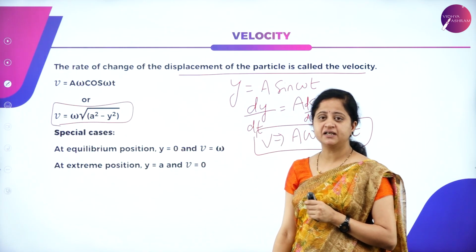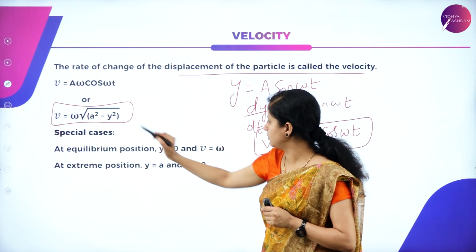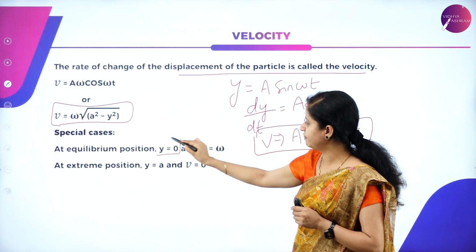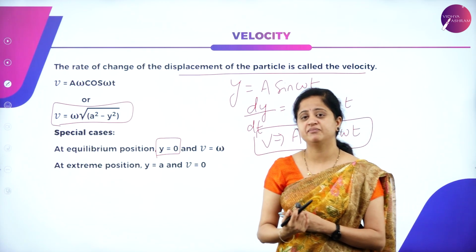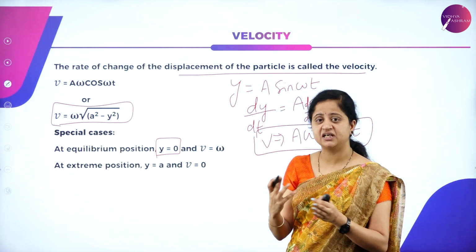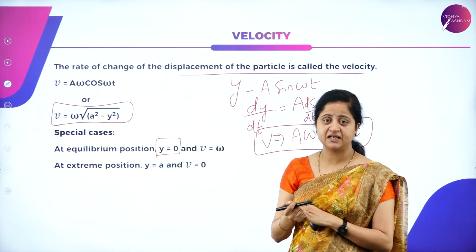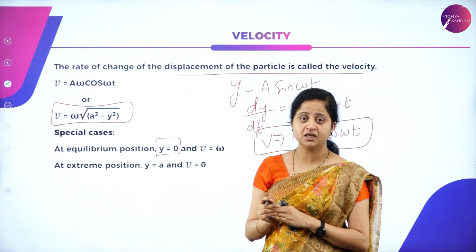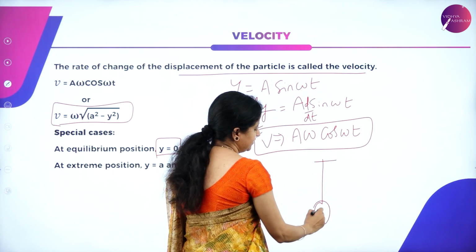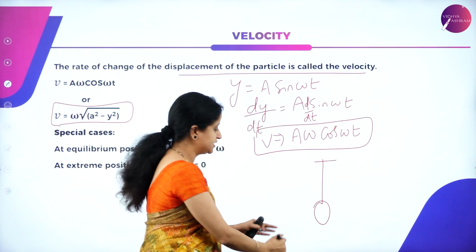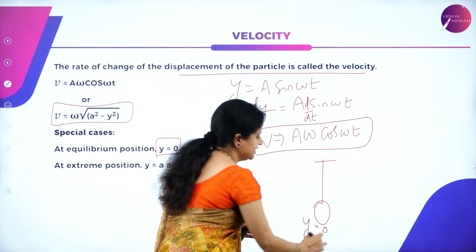So what are the special cases? When the displacement is 0, displacement means y, when y is equal to 0, what about the velocity? Where the velocity of a particle is maximum and minimum, we can calculate by these special cases. At equilibrium position, there will be no displacement. For example, consider the simple pendulum. This is the mean position or equilibrium position, and here the displacement is 0.